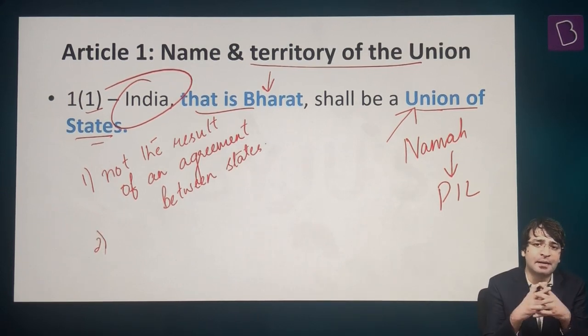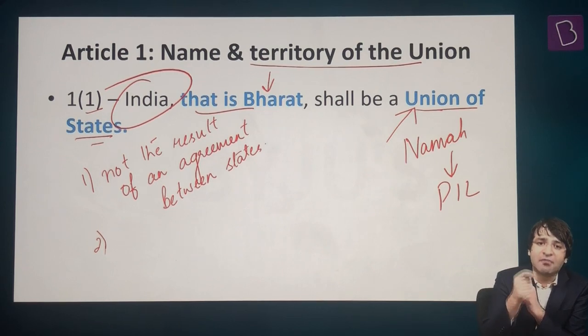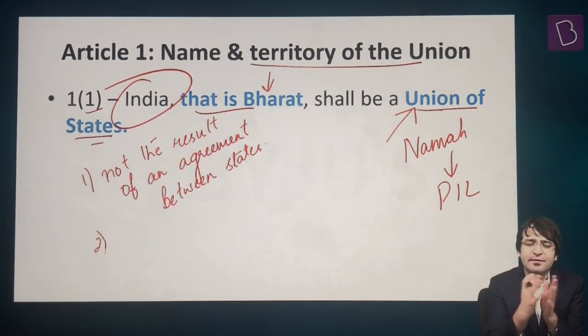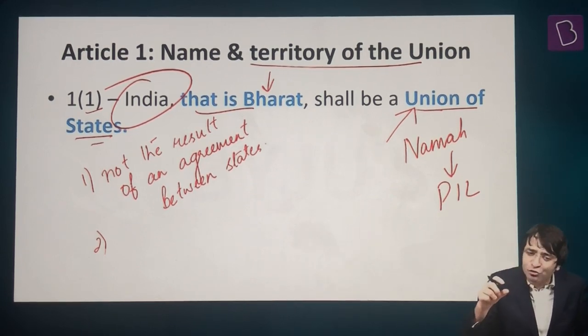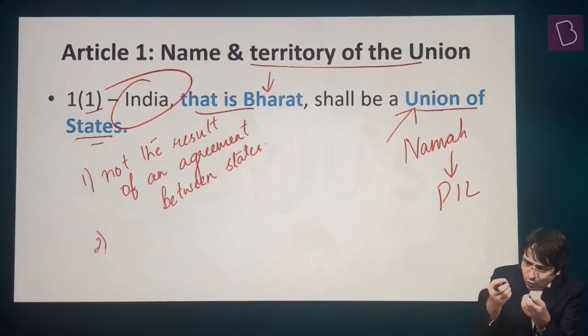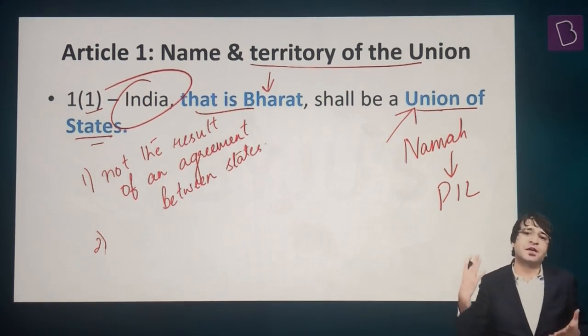The second reason why B.R. Ambedkar said, I have not used the term federation of states, but instead I have used the term union of states, is that no state has the right to secede from the Union of India. Till about the 1970s, there was a perception that when we call a constitution a federal constitution, when we call a political entity a federation, one part of this federation may at any point in time come out of it.